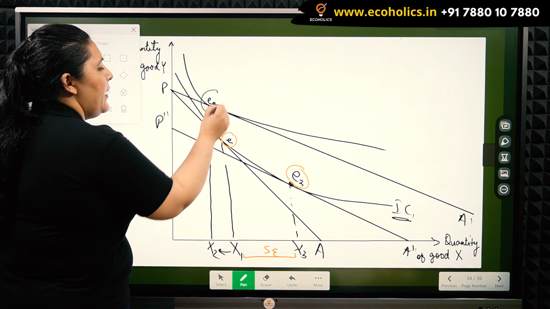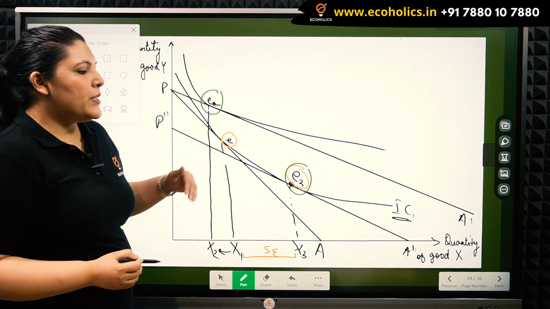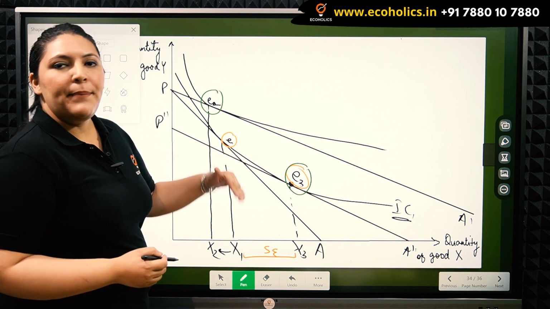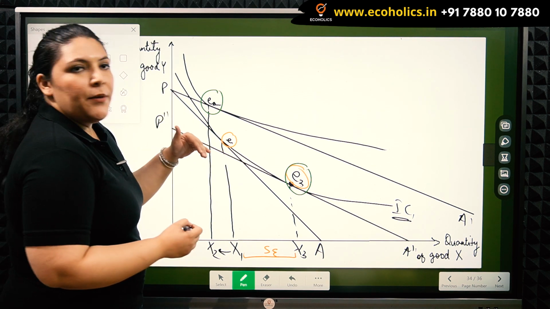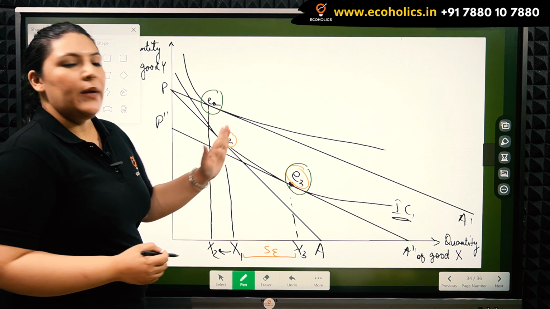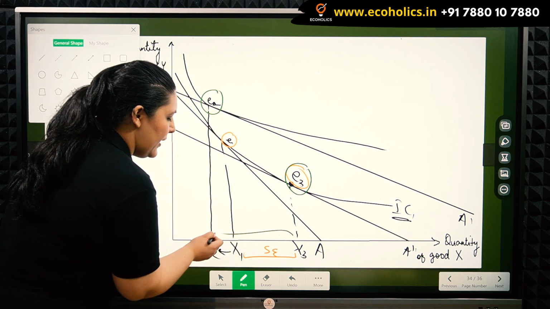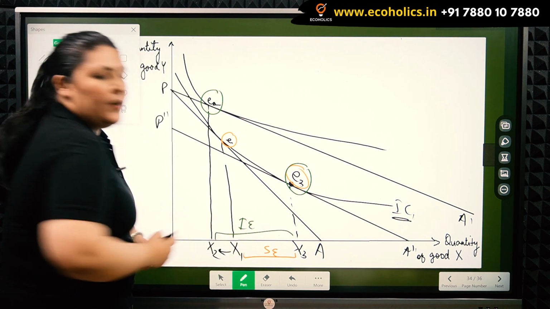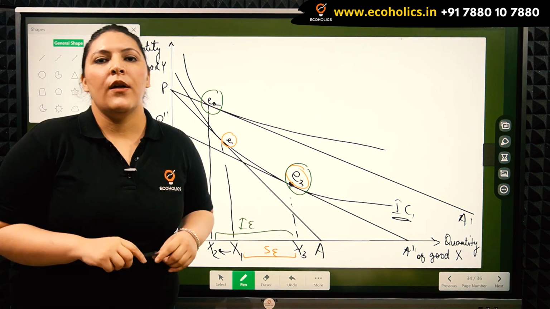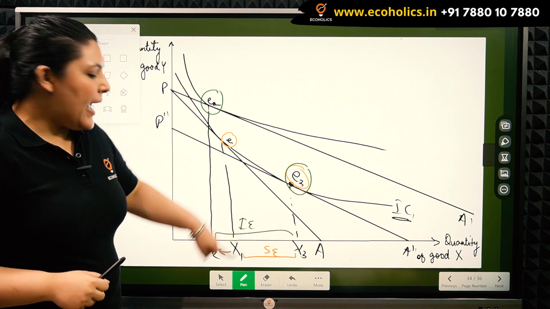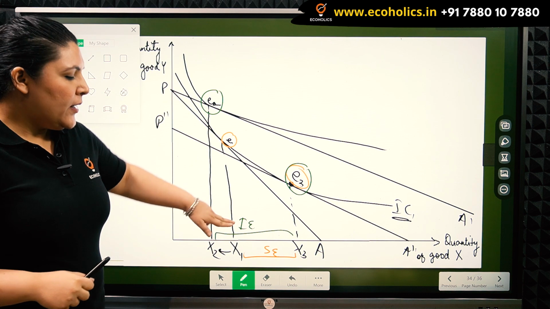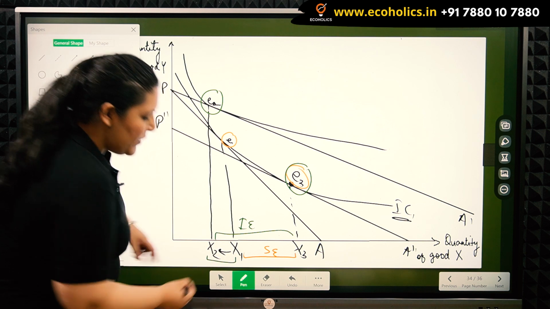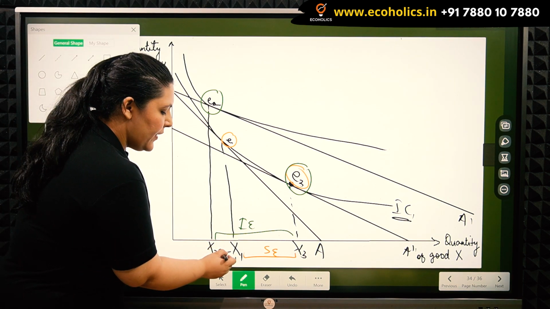we have E2 and E3 which is showing the same relative prices but different incomes or the compensated income. So here the income effect is shown by the gap between E2 and E3. So this entire value X2, X3 is the income effect in the case of a Giffen good X. So now we have the income effect and the substitution effect shown by these two areas, and the leftover area which is X1, X2, this is the price effect.